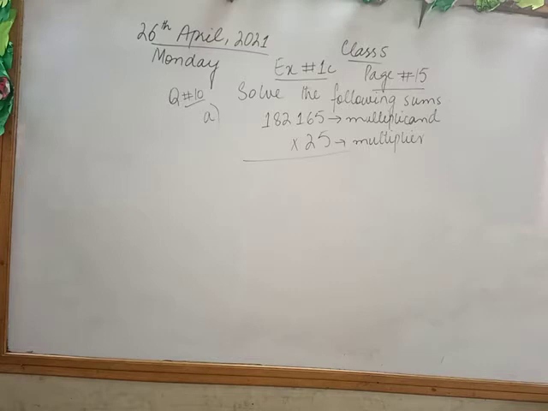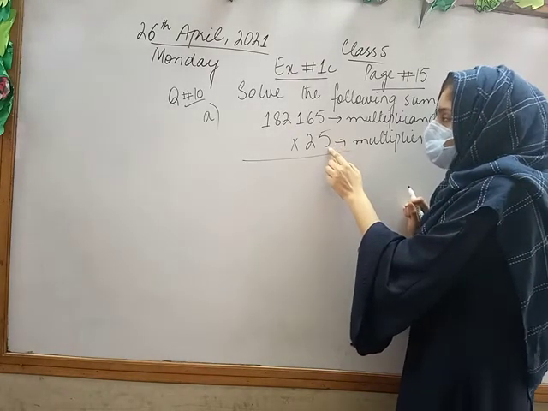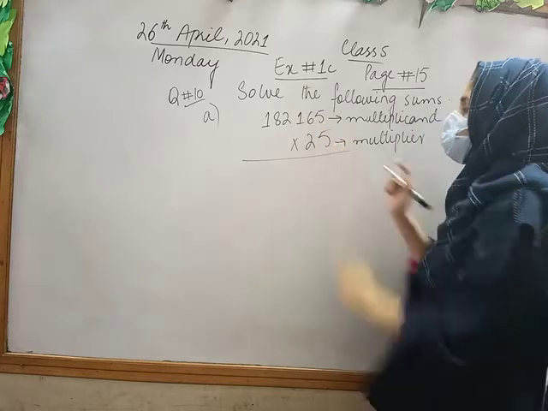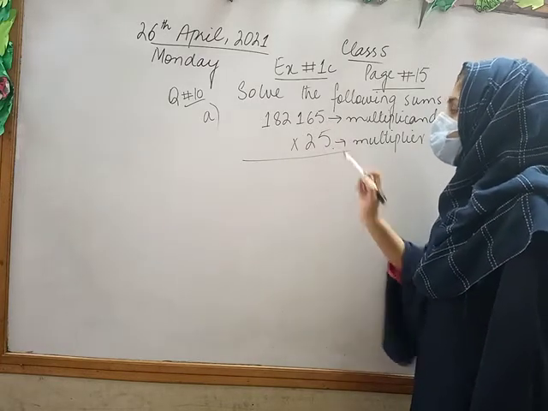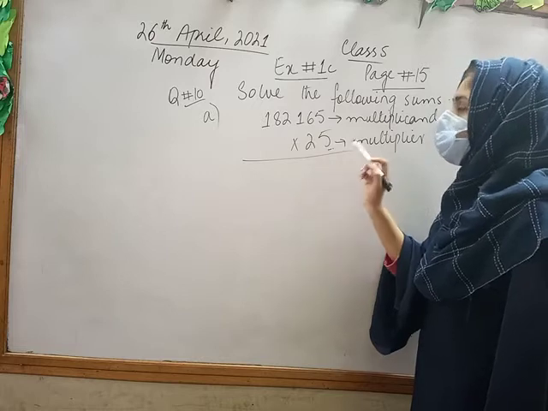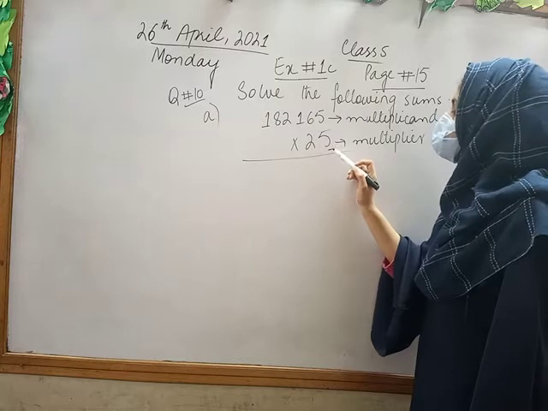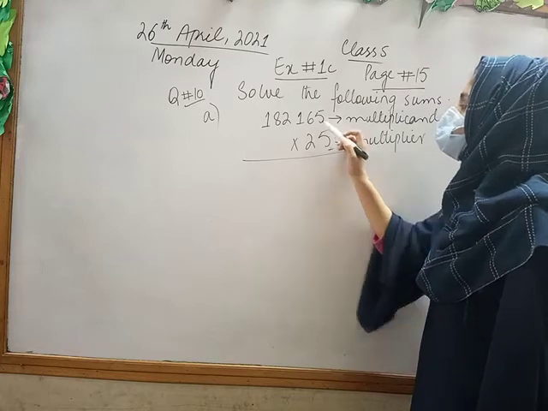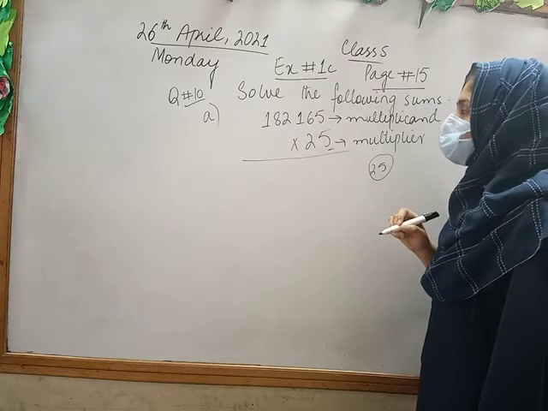Now it is the rule of any sum, as you know, we will always start from this side. Now I am going to start from this side with 5 times. Class, if you look, it is a 2 digit number, so I will multiply the 5 by the whole number. So 5 times 25, I get a 2 digit number which is 25.